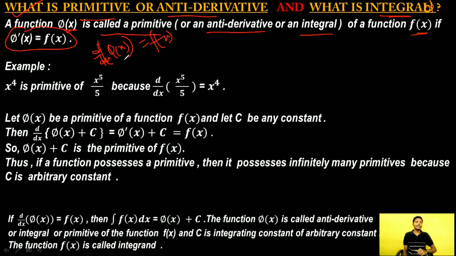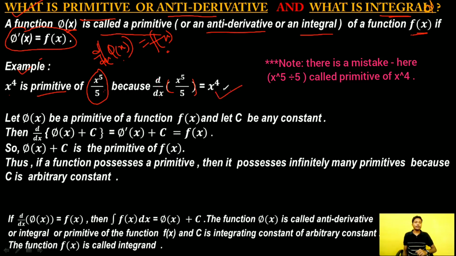Then phi x is called a primitive of this function small f x. For example, x to the power 5 by 5 is a primitive of x to the power 4, because if we take the derivative of x to the power 5 by 5, that means d/dx of x to the power 5 by 5, this is equal to x to the power 4.